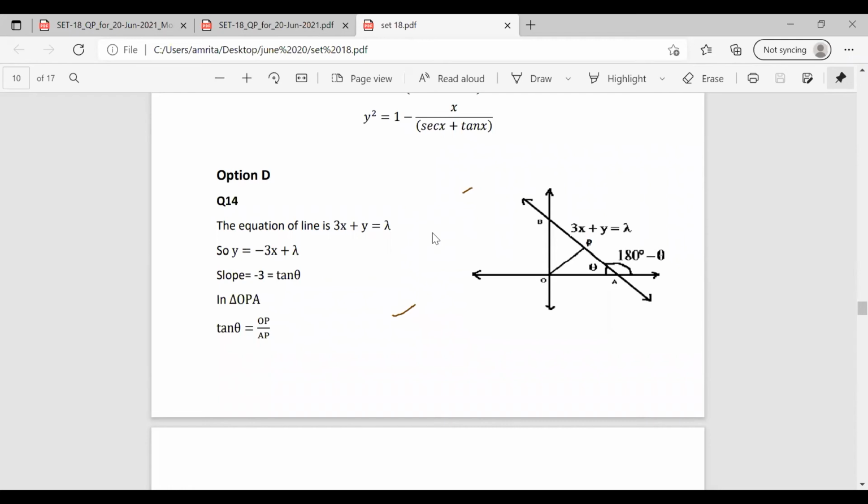So now we rearrange the equation of the line as y equal to minus 3x plus lambda. So y equal to minus 3x plus lambda is in the form of y is equal to mx plus c, where m is the slope.